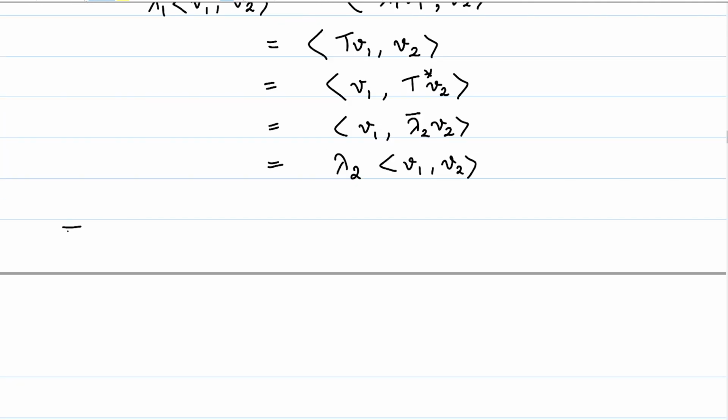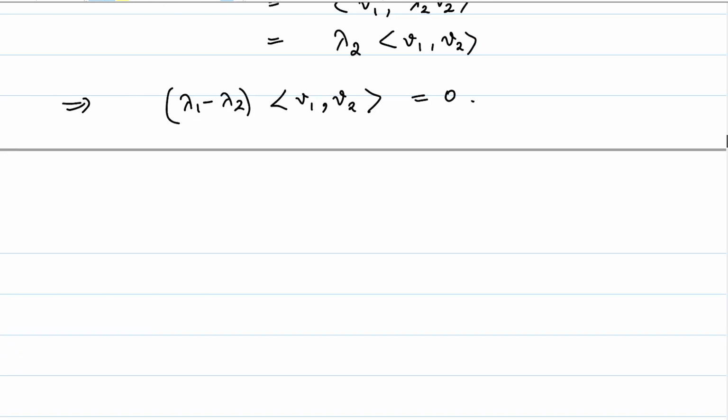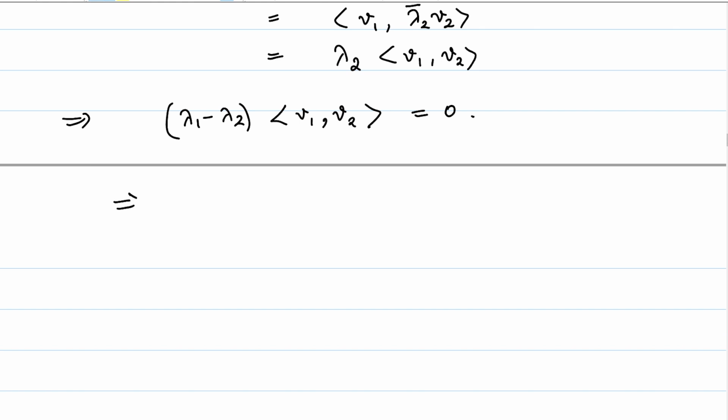What does that mean? This implies that lambda 1 minus lambda 2 times the inner product of V1 and V2 is equal to the scalar 0. But the hypothesis tells us that lambda 1 is not equal to lambda 2. So lambda 1 minus lambda 2 cannot be 0. The product of two numbers equal to 0, where one of them is non-zero, forces the other to be equal to 0. So V1 comma V2, in the field of scalars, is going to be equal to 0, and that is precisely what we had set out to prove. So V1 is orthogonal to V2.